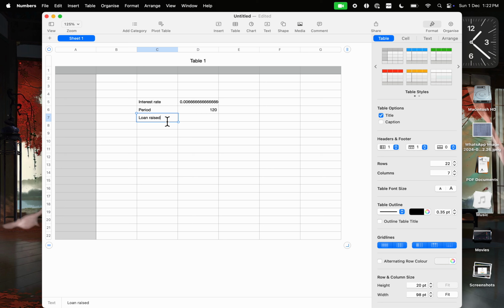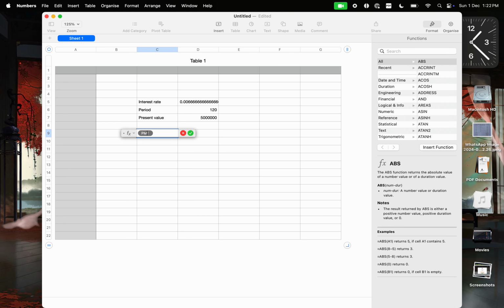So the loan raised is, let us assume that it is given as present value in the formula. Okay, we will write it as present value only. Present value, let us say you have taken a loan of 50 lakh. Okay, unit tens, 100,000, 50 lakh. Now with these values, I will do a calculation here.